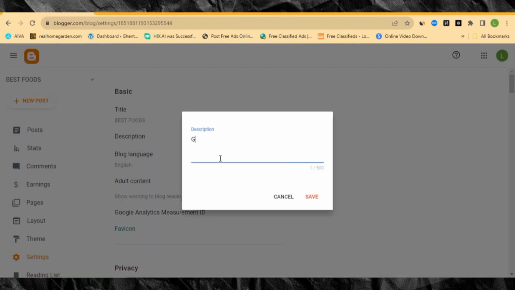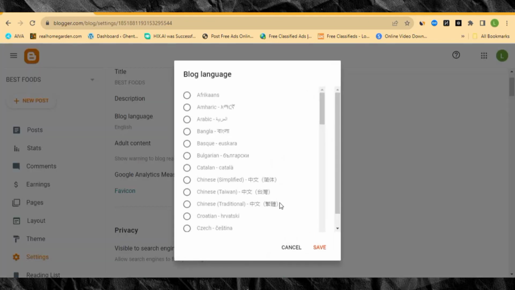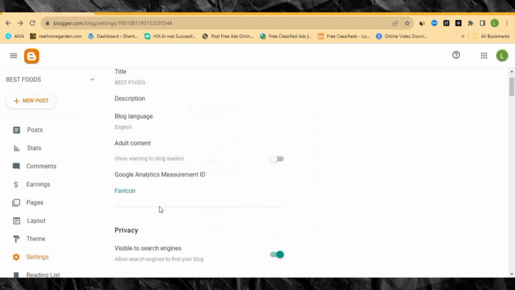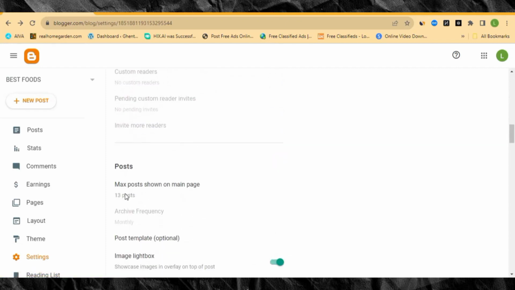You can just go ahead and put your description over here. Whatever your description is, just put it over here. Just a small sentence. You can just write something like get the latest food trends over here, right? So you can see the language over here. You can change the language over here. In case you don't like English, you can change to any language. And if your website is having adult content, then you tick this. But in this case, the website is not having adult content, and this is where you're gonna add a favicon.